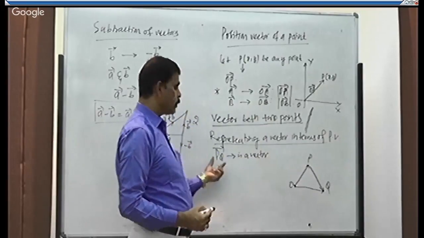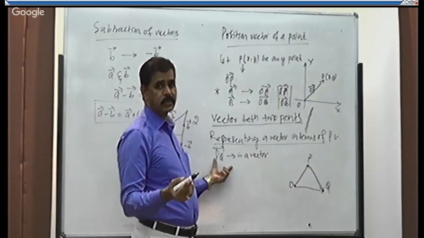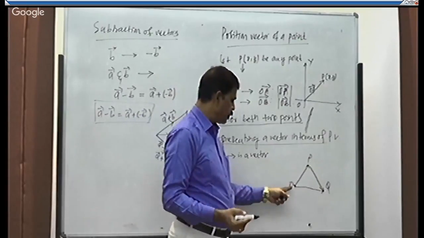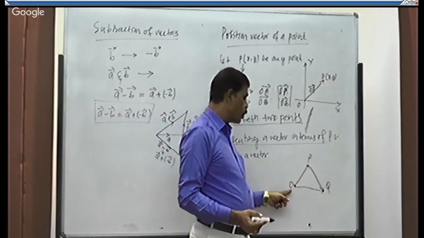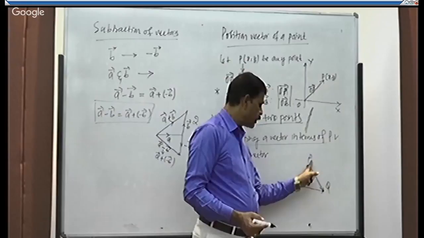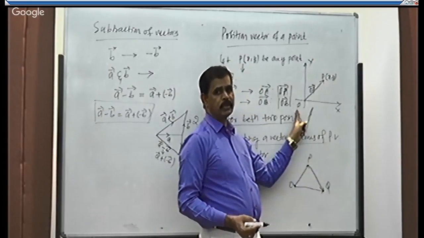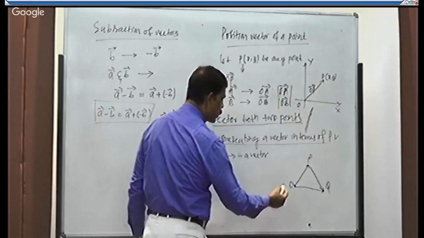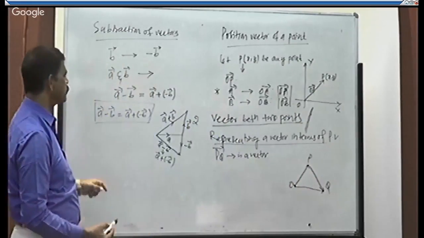Then how to get the vector PQ in terms of position vectors? See the diagram. OP is the position vector of point P. OQ is the position vector of point Q. I need vector PQ in terms of position vectors. Using the triangle law, what does the triangle law say?